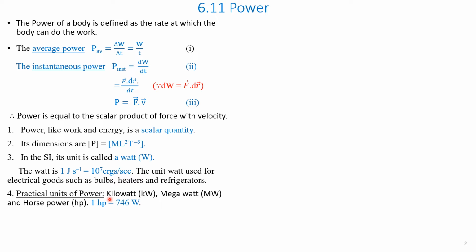The practical units of power are kilowatt, kW, where 1 kilowatt is equal to 1000 watt, and megawatt, which is 10 to the power of 6 watt, and another practical unit is horsepower, HP. 1 HP is equal to 746 watt. This HP is used to describe the output of automobiles, motorbikes, etc.